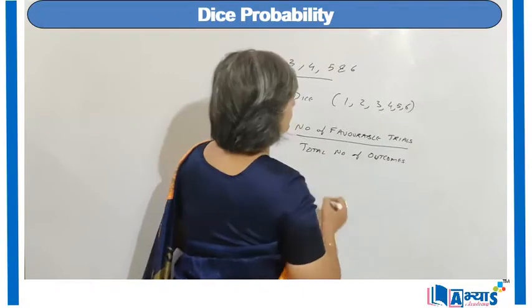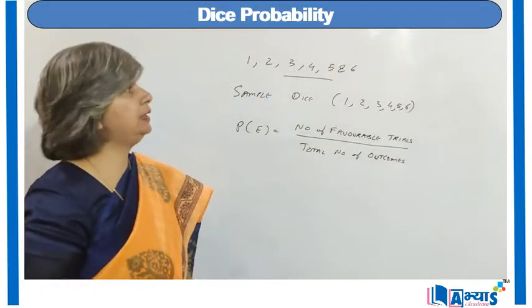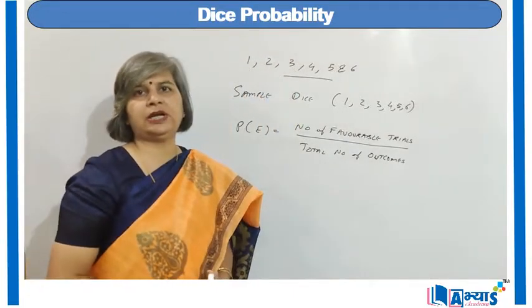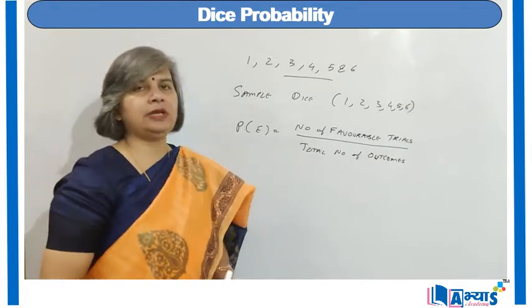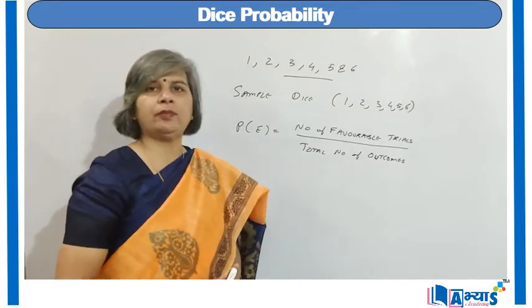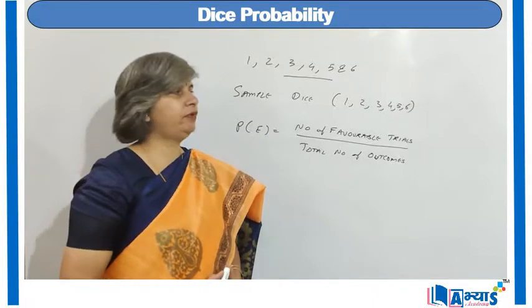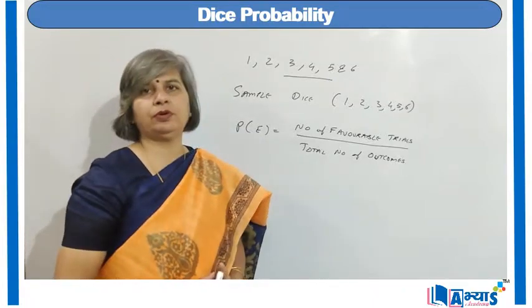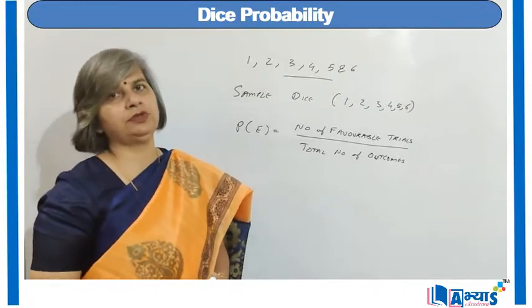We will take the condition given in the question, identify the number of favorable cases, and then find the total number of outcomes depending upon the definition of the dice.